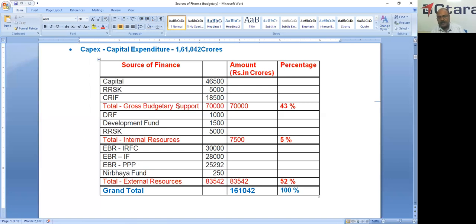And if we check external resources, that is EBR, IRFC, PPP and Nirbhaya Fund, it is almost 83,542 crores, almost 52% of the total capex. This is the broad view of last year's capital expenditure budget.